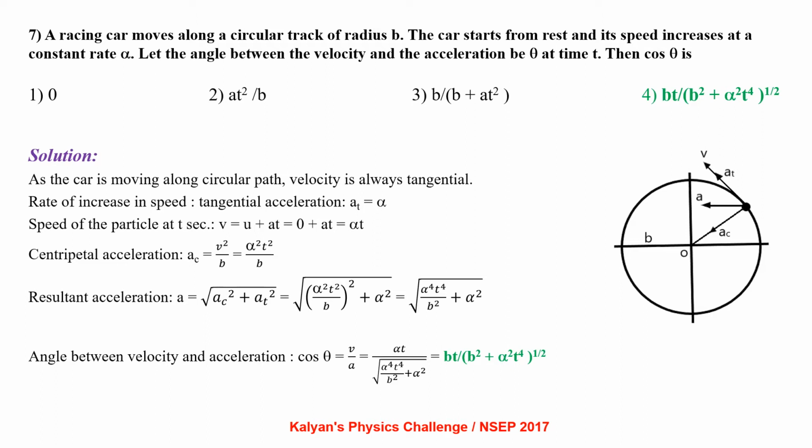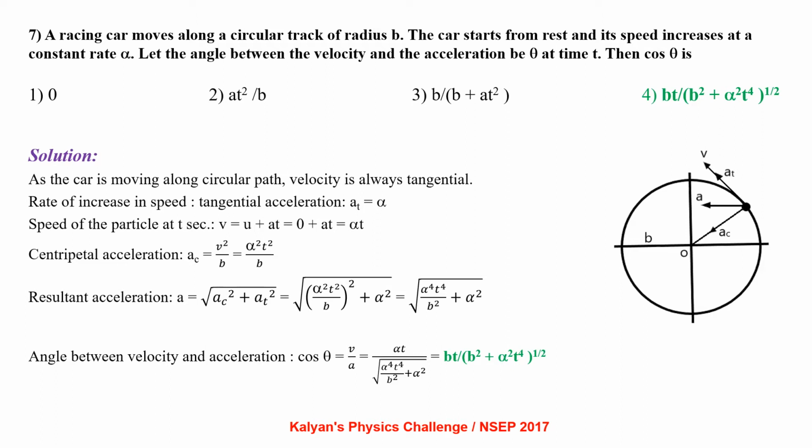Speed of the particle at t seconds, v equal to u plus at, that is 0 plus alpha t, that is alpha t. Centripetal acceleration ac equal to v square by b, that is alpha square t square by b. So the resultant acceleration a equal to root of ac square plus at square, because centripetal acceleration and tangential acceleration are always perpendicular to each other.